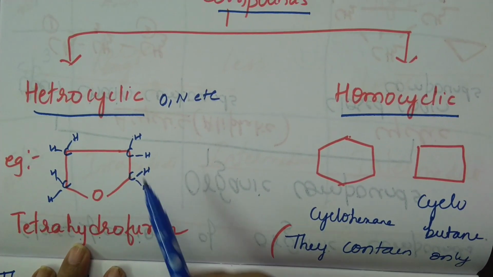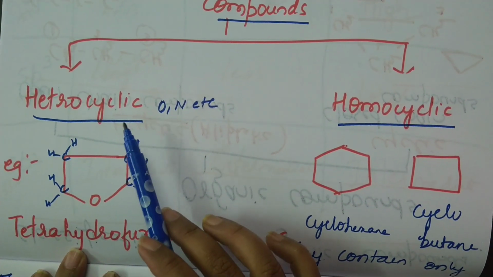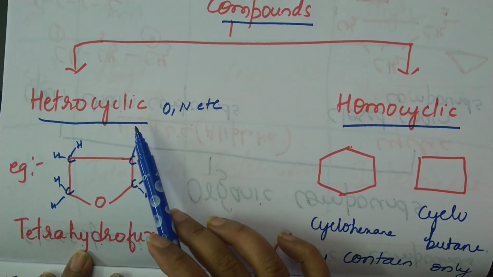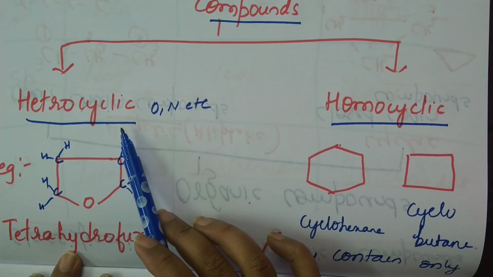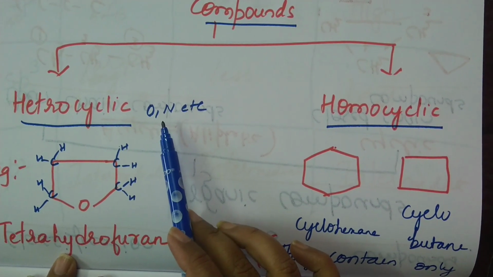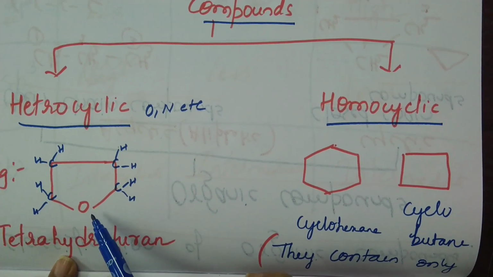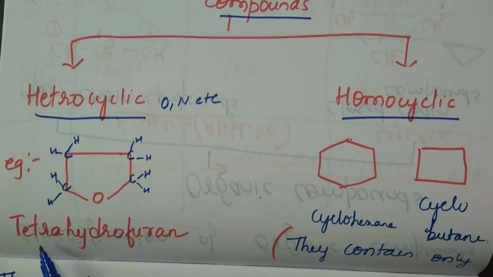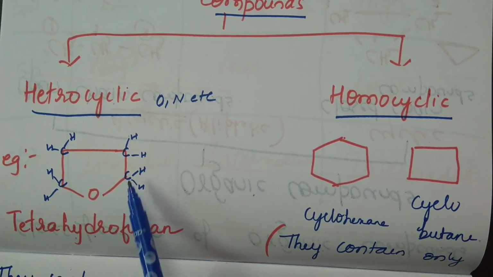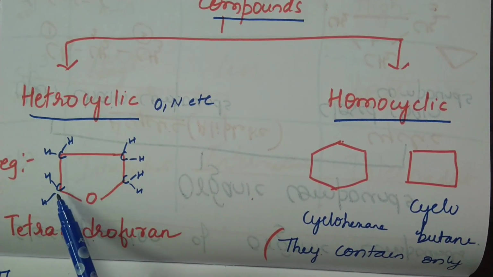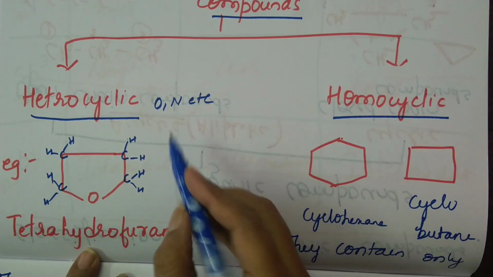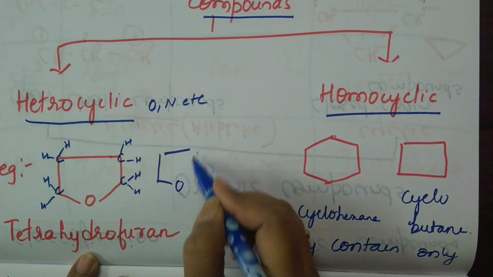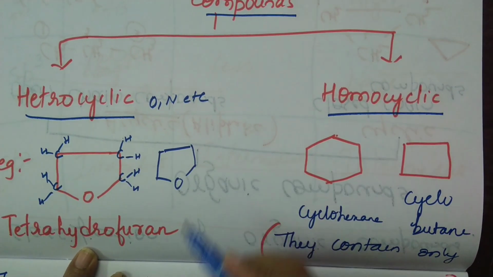Once again, what are heterocyclic compounds? They are cyclic compounds which contain other atoms like nitrogen, oxygen in the cyclic ring. Example, I have written here tetrahydrofuran. Here I have tried to show you the carbon and hydrogen present in the molecule. Otherwise, it can be written simply like this. What is the name of this compound?